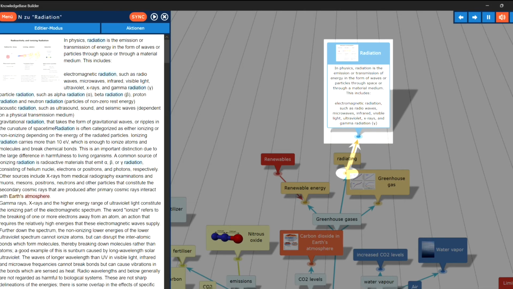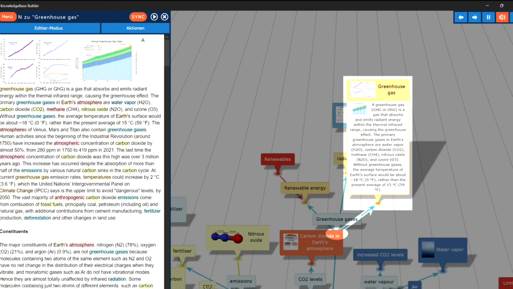Radiation. In physics, radiation is the emission or transmission of energy in the form of waves or particles through space or through a material medium. This includes electromagnetic radiation, such as radio waves, microwaves, infrared, visible light, ultraviolet, X-rays, and gamma radiation.